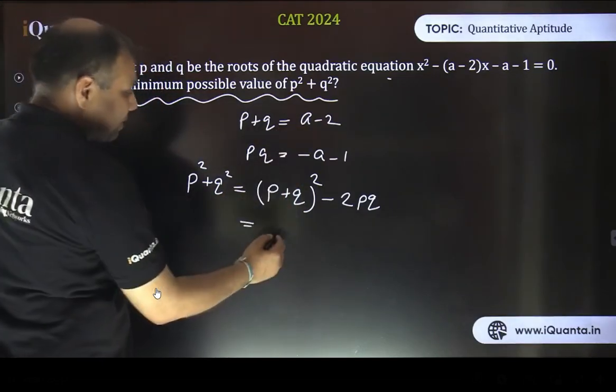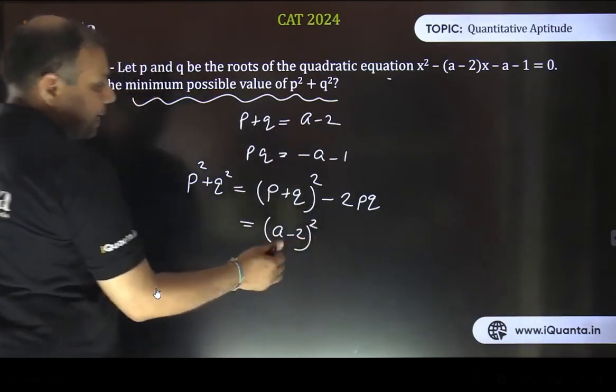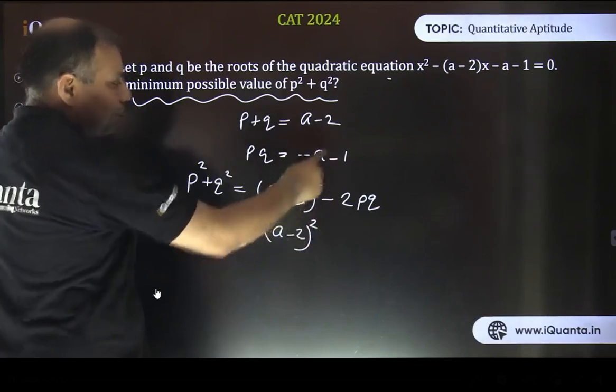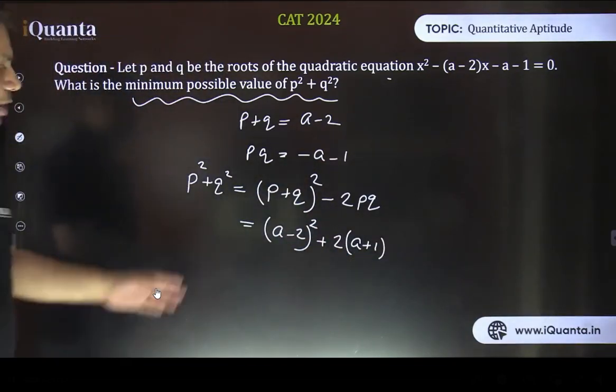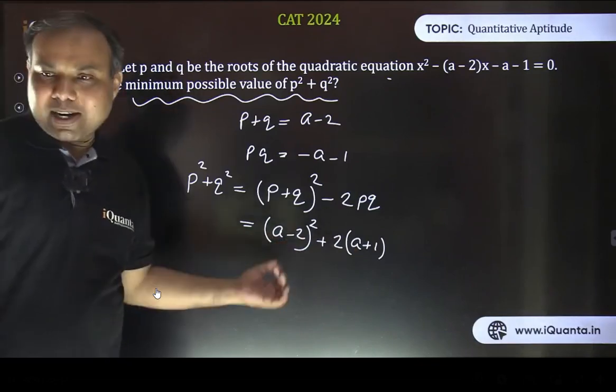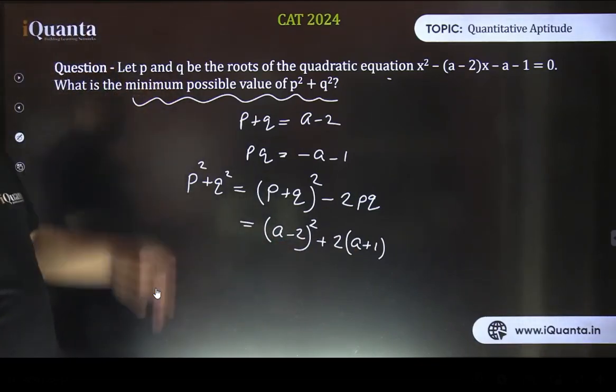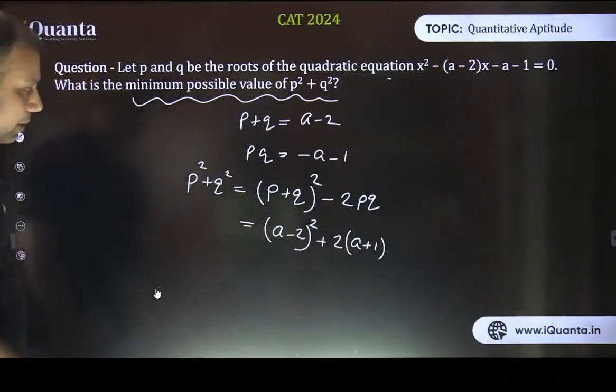So P plus Q whole square, that means A minus 2 whole square. And negative 2 times this value, so negative will become positive, so it becomes plus twice of A plus 1. Fine. Now we just need to simplify this expression, and it is going to be quadratic in terms of A, and then we have to find its minimum value. Right, that's the question. Okay, let me simplify this.